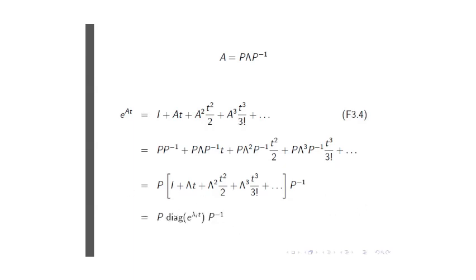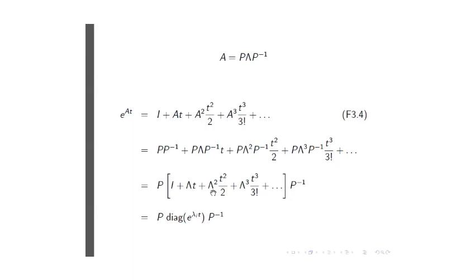And this expression I can then write as P times a diagonal matrix, and I'll get back to that in a moment, times P minus 1, where everything in the square bracket is a diagonal matrix. And why? Well, the whole matrix character of this is the eigenvalues.